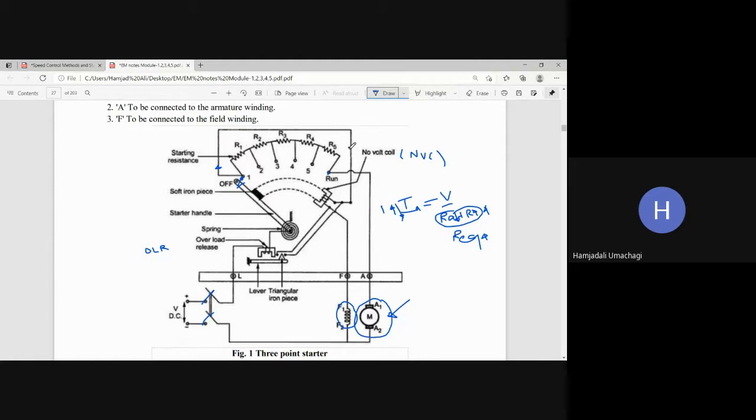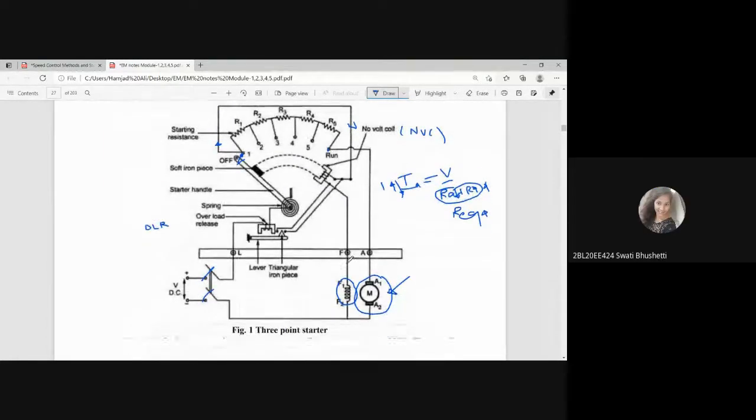One more bypass path where it is going to give the power supply or the current to one more electromagnet, which we call the no volt coil, NVC. This no volt coil is going to get electromagnetized because of the current supplied from these coils, and then from that electromagnet it gives the power supply to the field winding. So this is how the motor can run safely. Is it clear, all of you?